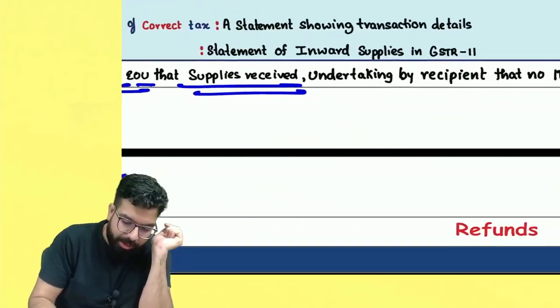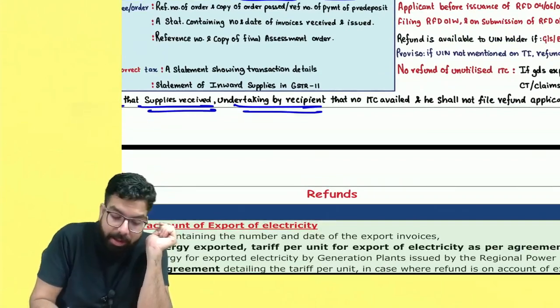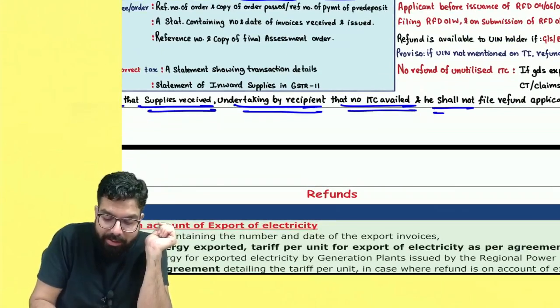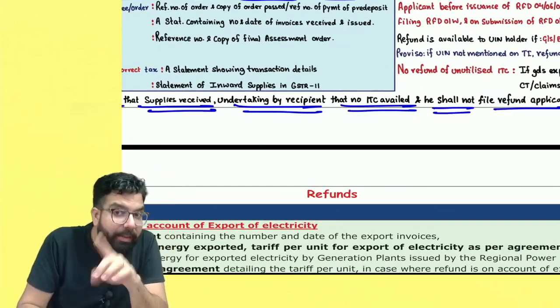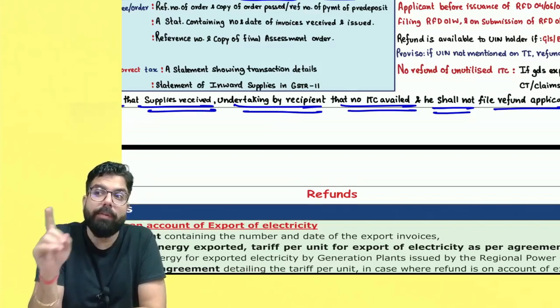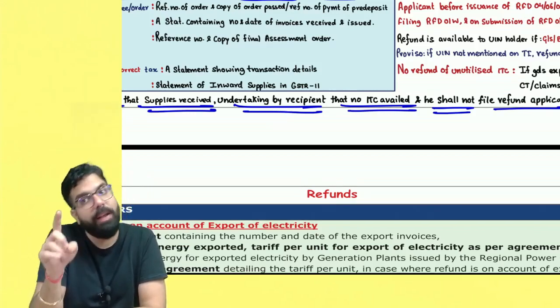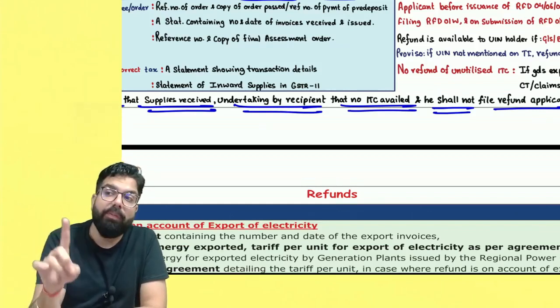Then, other than that, you also have to take an undertaking from the recipient that he has not availed the ITC and he shall not file a refund application also. But sir, is there any bar on the recipient going ahead and taking the ITC? The recipient of deemed export supply, if he has borne the burden, can take the ITC also, and he can apply for a refund also.